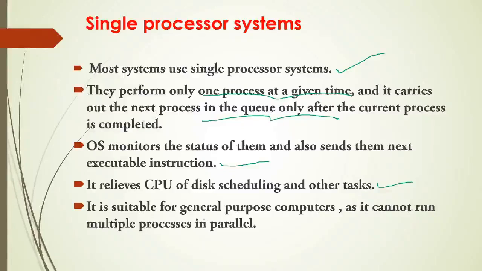It is suitable for general purpose computers as it cannot run multiple processes in parallel. General purpose computers means our personal computers, like our desktops, smartphones, tablets. All these come under general purpose computers, and these computers are used for personal use, like we use laptops for our own use. Whatever we want to do, we execute it all in one system.